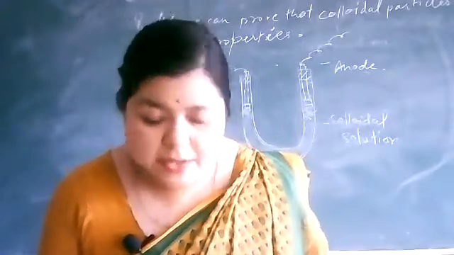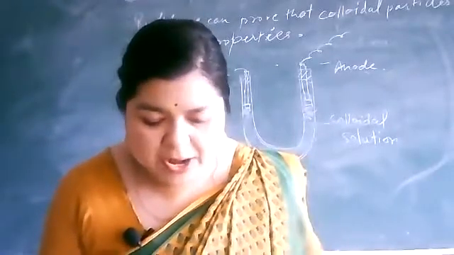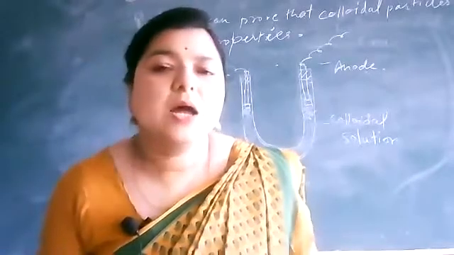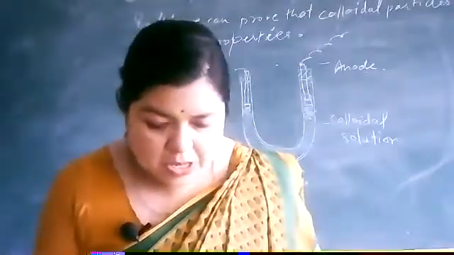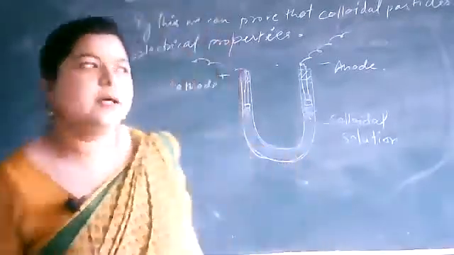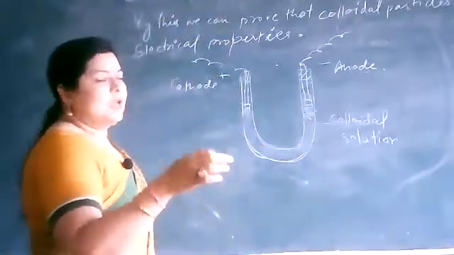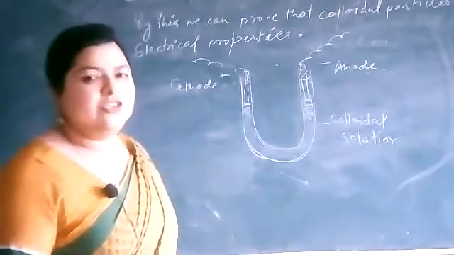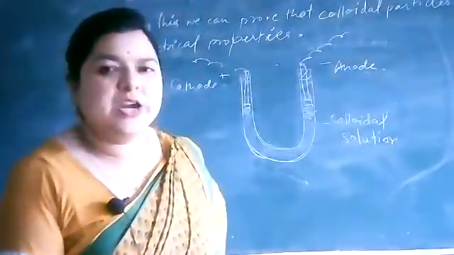So you can write here: movement of particles under an applied electric potential is called electrophoresis.